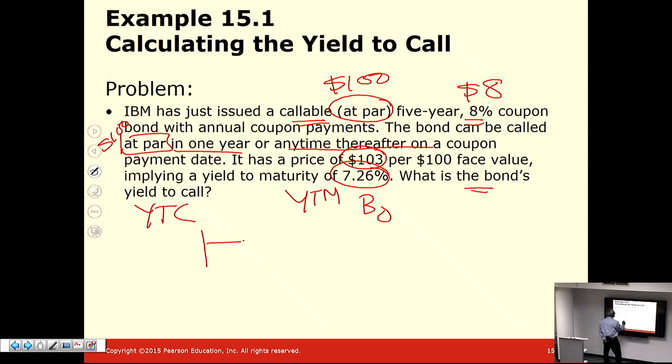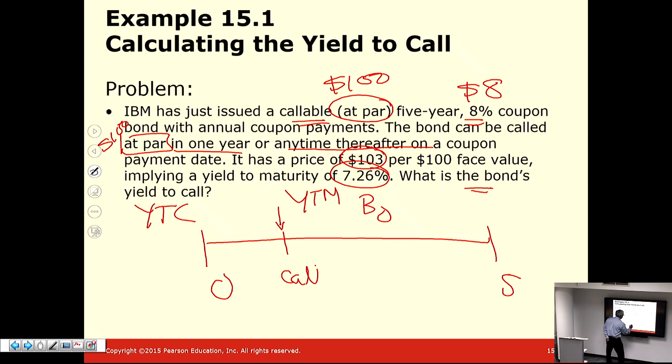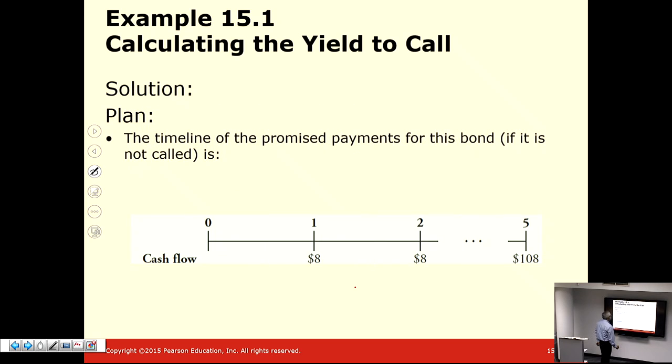So the bond is a 5-year bond, but after year 1, the bond can be called. So its original cash flow would be $8 each year, and in the final year, 100, which is the par value or the face value, plus the coupon of $8.